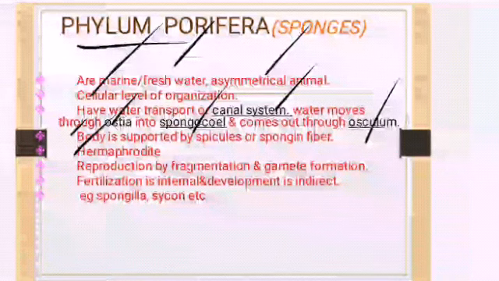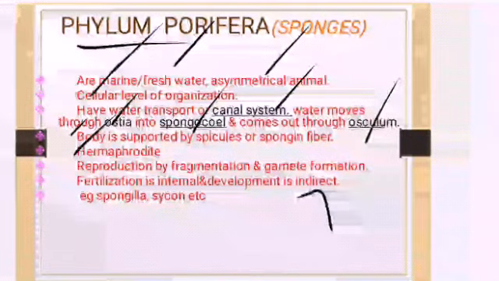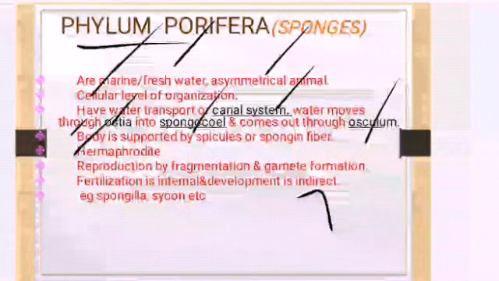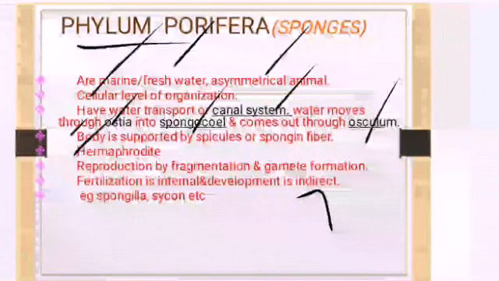Hibiscus is a bisexual flower, which means the anther carrying the pollen grains as well as the ovule are present in the same flower. Then we call it bisexual, or we can use another term, hermaphrodite. So Porifera is a hermaphrodite.